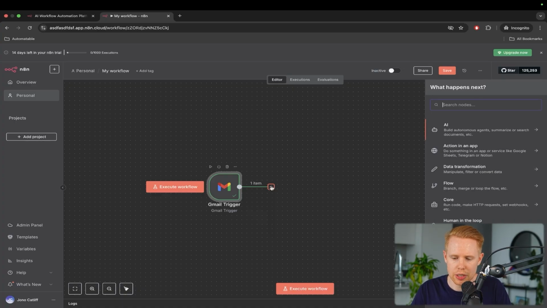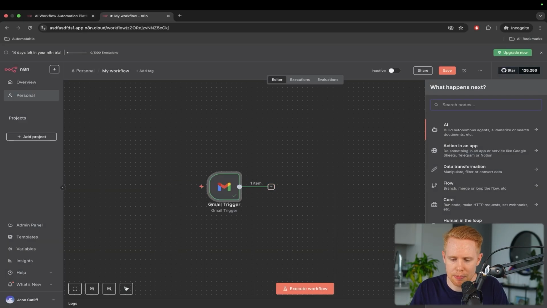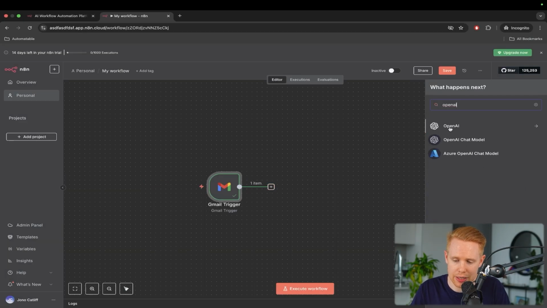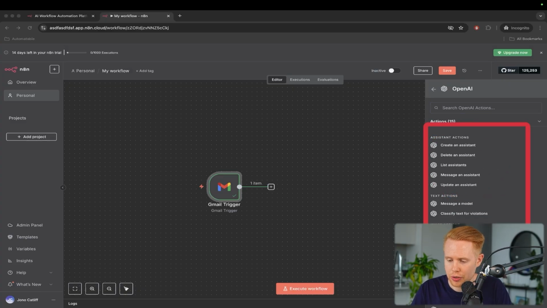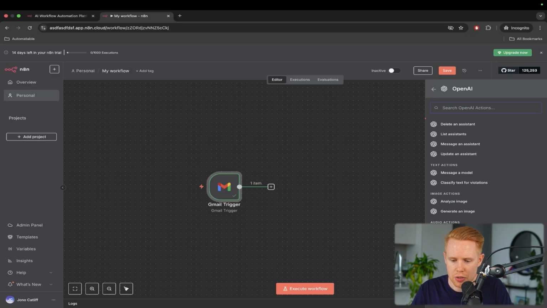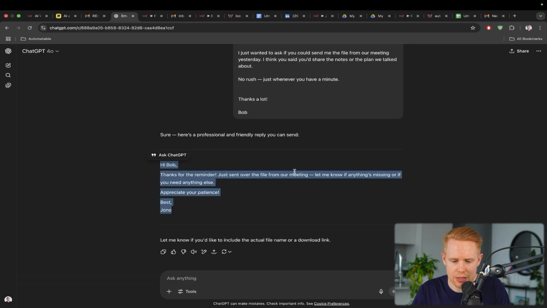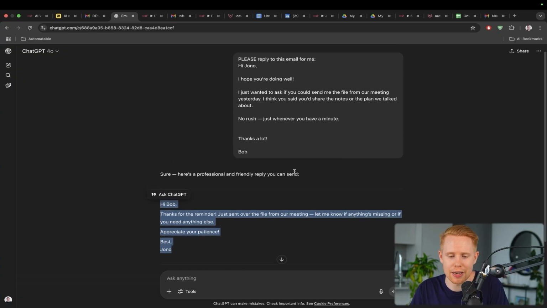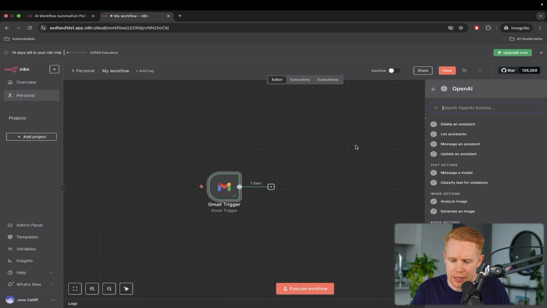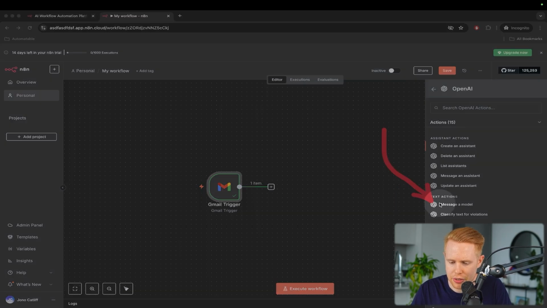Okay, so what we'll do is hit the plus button right here and type in OpenAI. Now I'm going to click OpenAI here, and there are a lot of different options we can choose from. In a nutshell, what we want to do is import something like ChatGPT into our particular instance of n8n, so we could interface back and forth exactly like this. The easiest way to do that is by clicking message a model, which is right over here. So we want to choose this message a model down here.